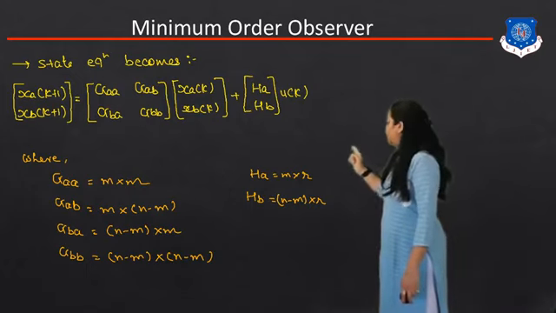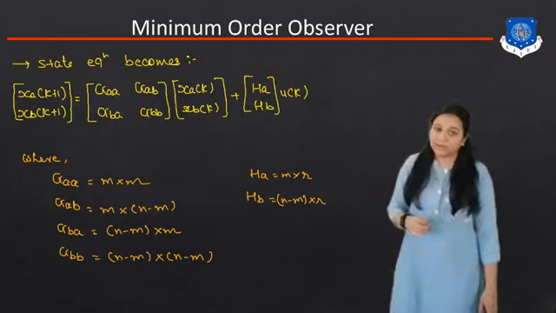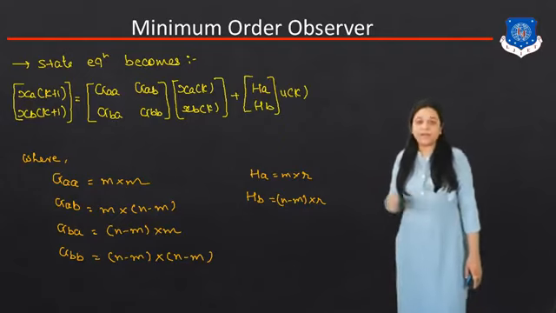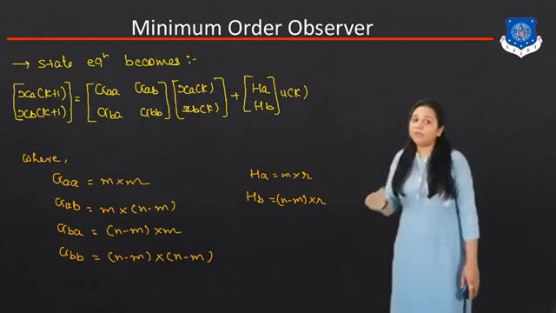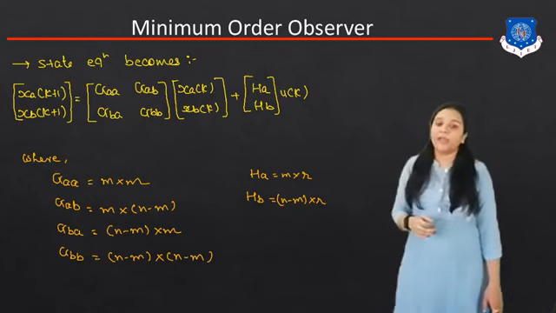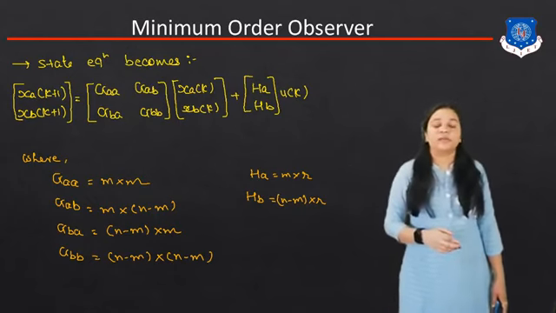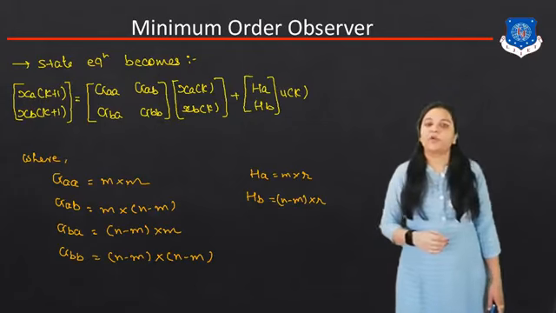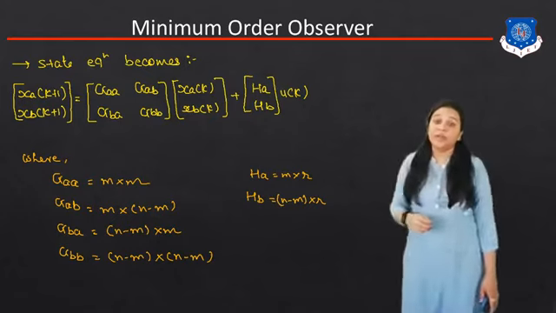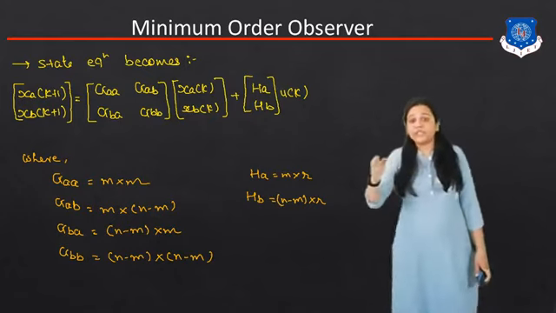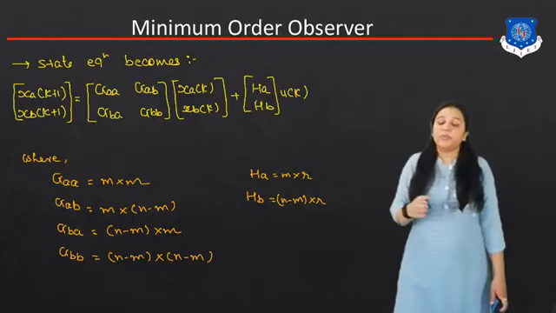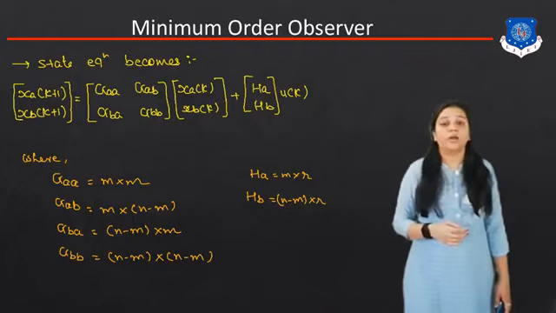where, as you know, Gaa is an m cross m matrix, Gab is an m cross n minus m matrix, Gba is an n minus m cross m matrix, and Gbb is an n minus m cross n minus m matrix, and Ha is m cross r and Hb is n minus m cross r, because Gaa and Ha are the measurable portion and Gbb is our unmeasurable portion.